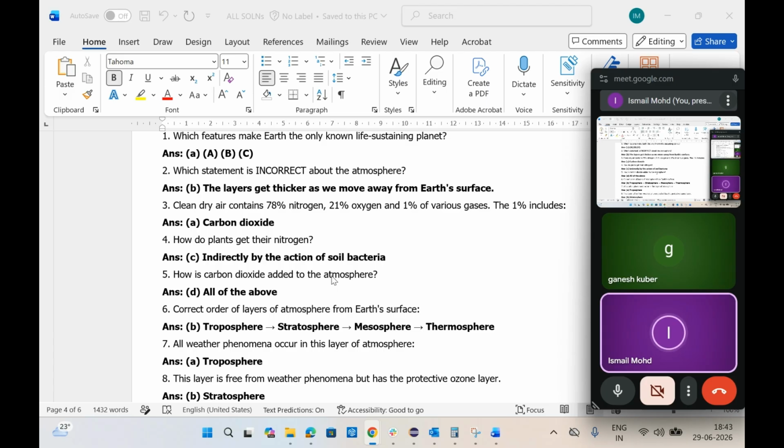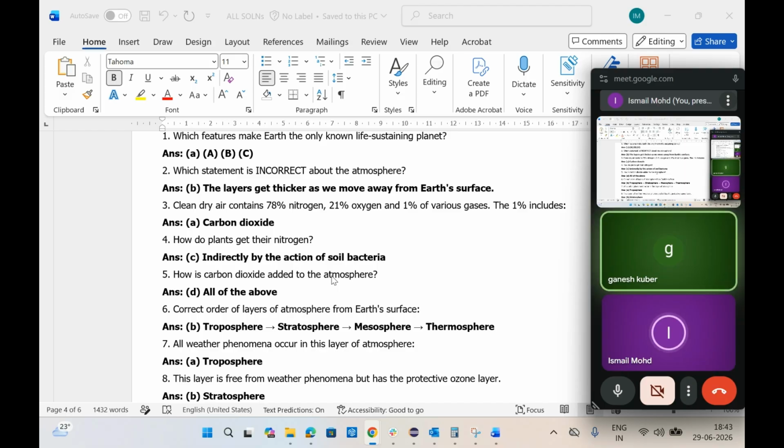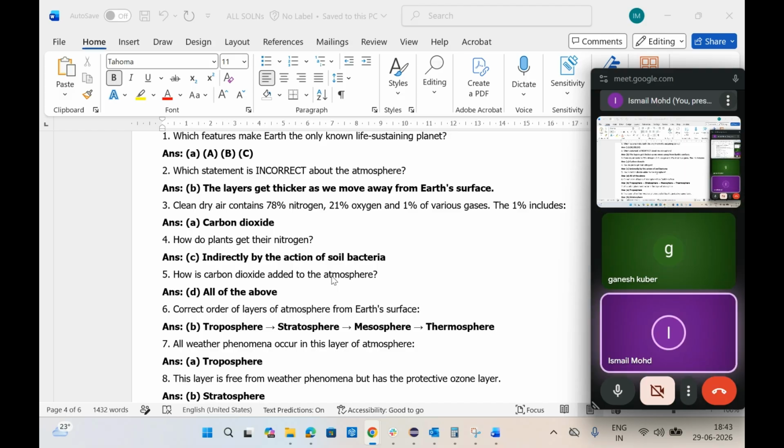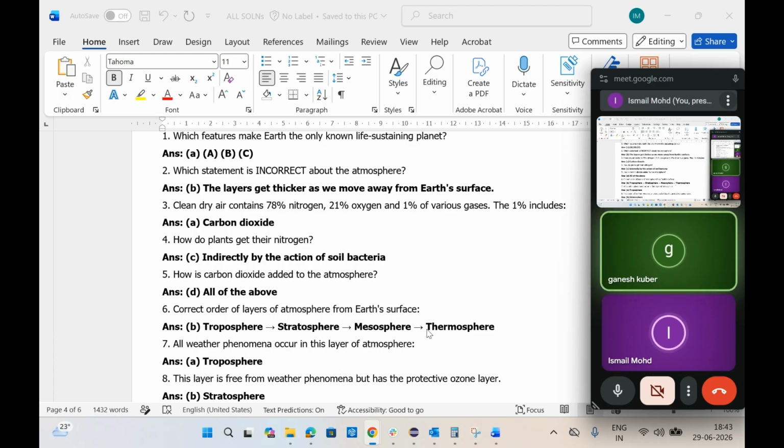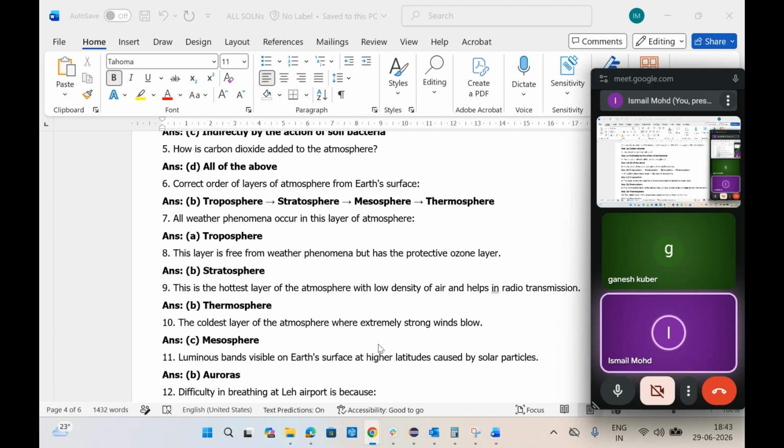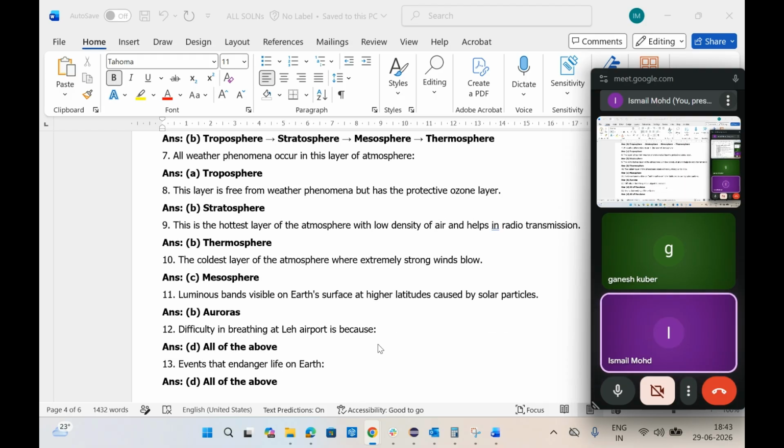How is carbon dioxide added to the atmosphere? All of the above, which means when animals breathe, when humans breathe, when fossil fuels are burnt. Because of all of these things, carbon dioxide is added to the atmosphere. Next one, the correct order, just now I told: the silly monkeys twirled endlessly. Troposphere, stratosphere, mesosphere, thermosphere, then exosphere.